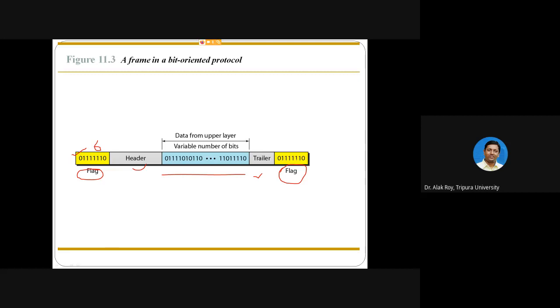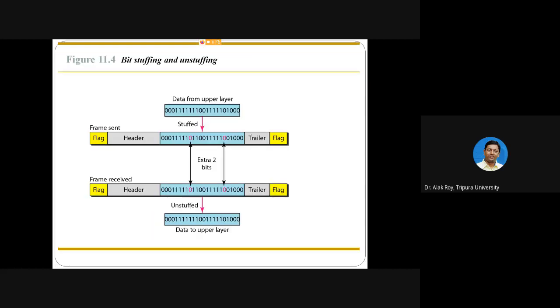Here also the total is 6 ones. If for some reason in the data frame you have 0 1 1 1 1 0 1 like this, then what happens? Let's see. So let's take this example.